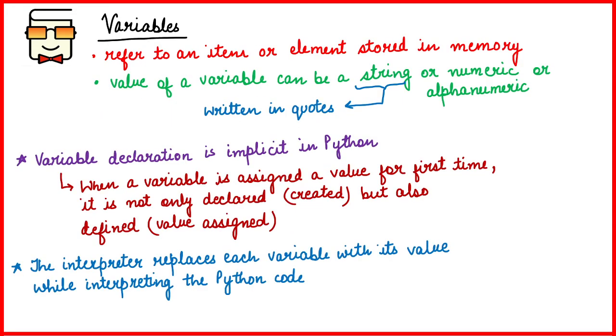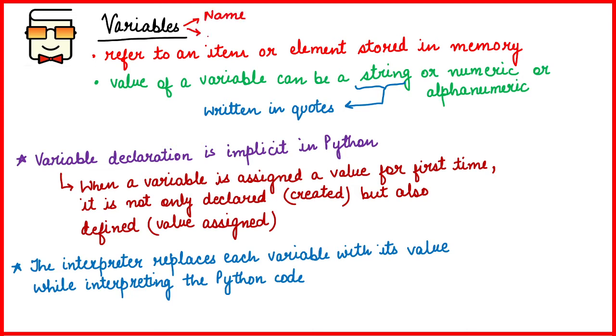Now coming to variables. So what is a variable? A variable is any element or any item to which we have assigned some memory, or anything that is stored in memory. What you can understand is that a variable is any kind of data, and that data has a name as well as a value. So a variable has a name which is known as identifier, which we'll be studying in the next slide, and